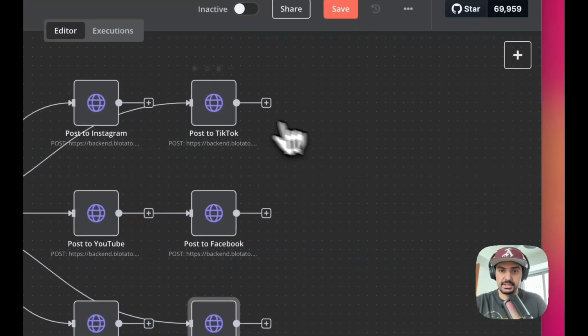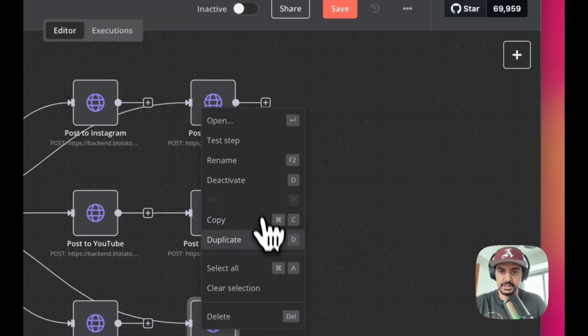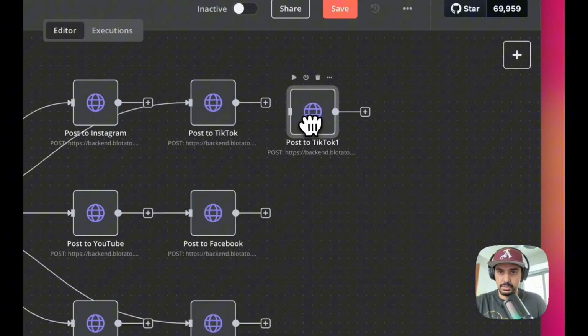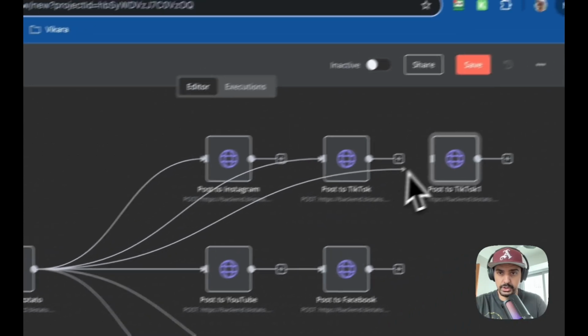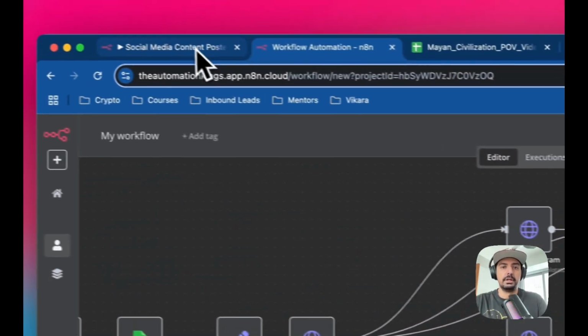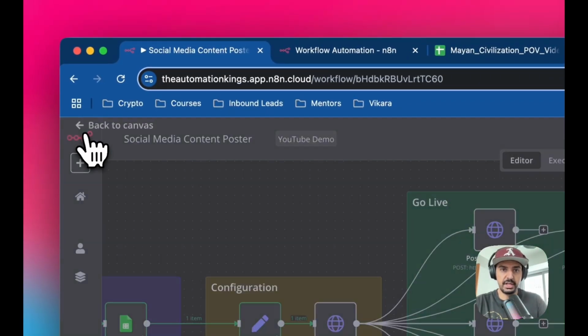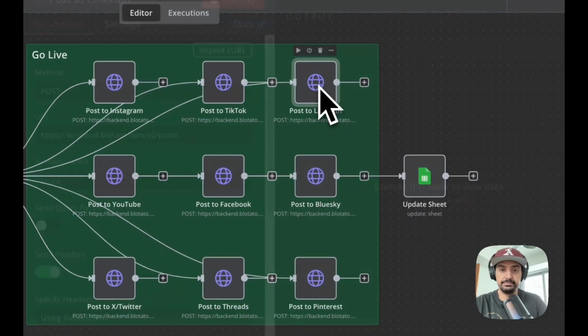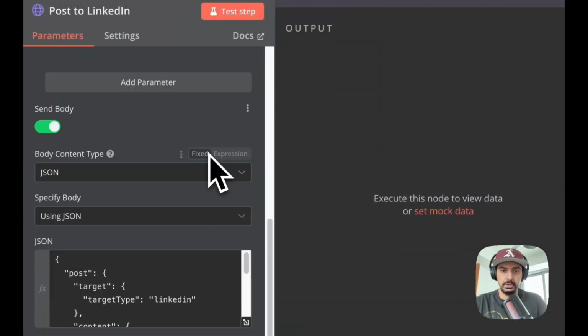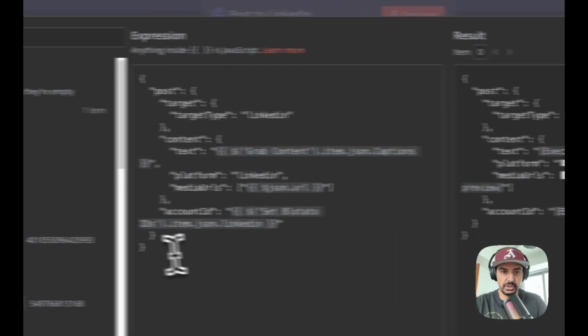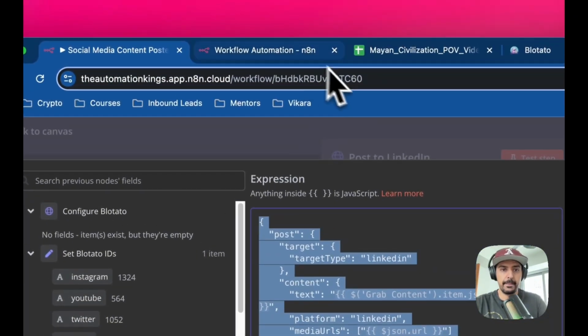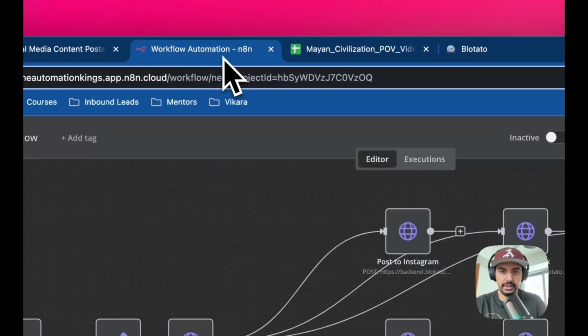And then we're on the last 3. So let's just duplicate this. We're gonna move it over here, line it up, and then connect it up to the Platato node, like so. And let's just see which one it is. So let's just head back here. This one is gonna be LinkedIn. So let's just copy the LinkedIn body JSON. Have a quick confirmation, make sure it's all okay.